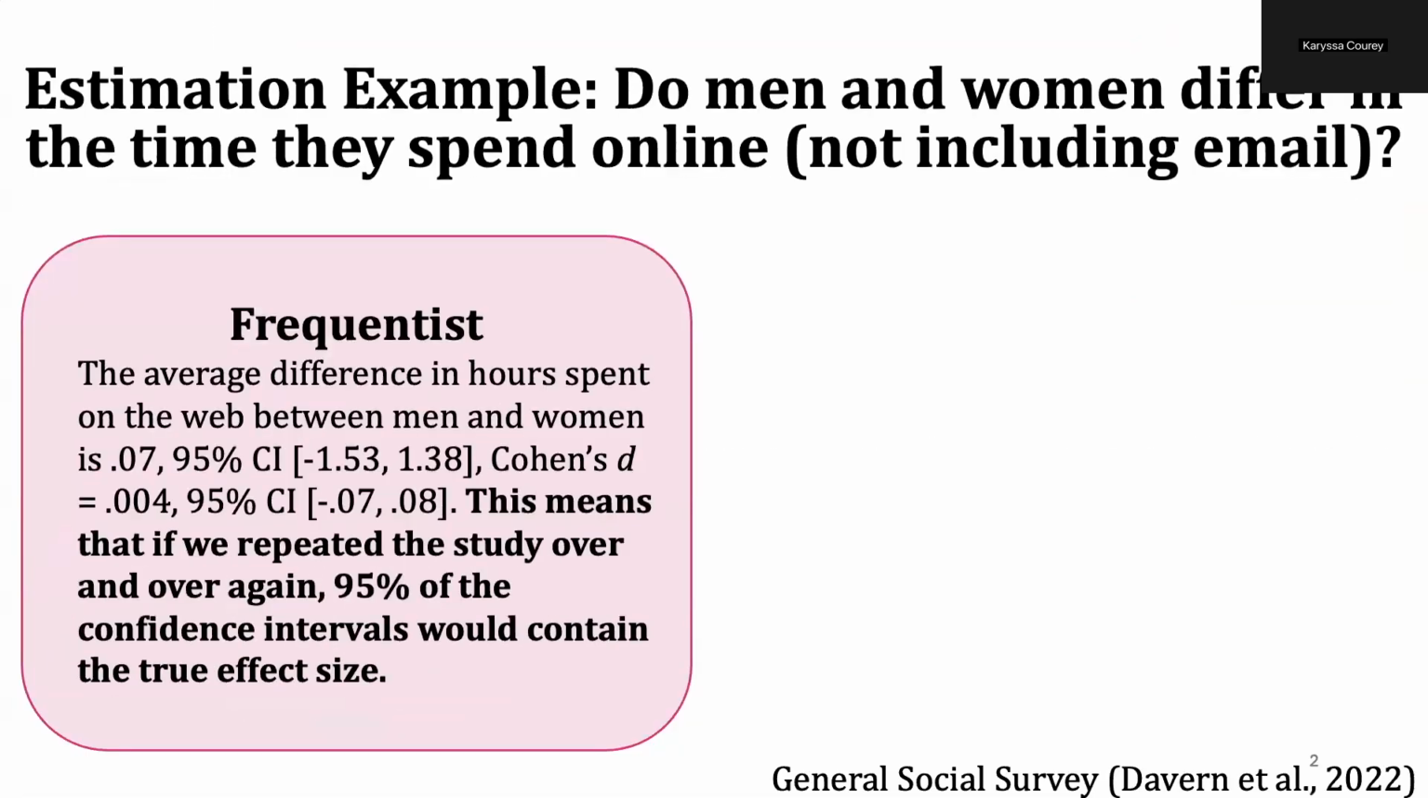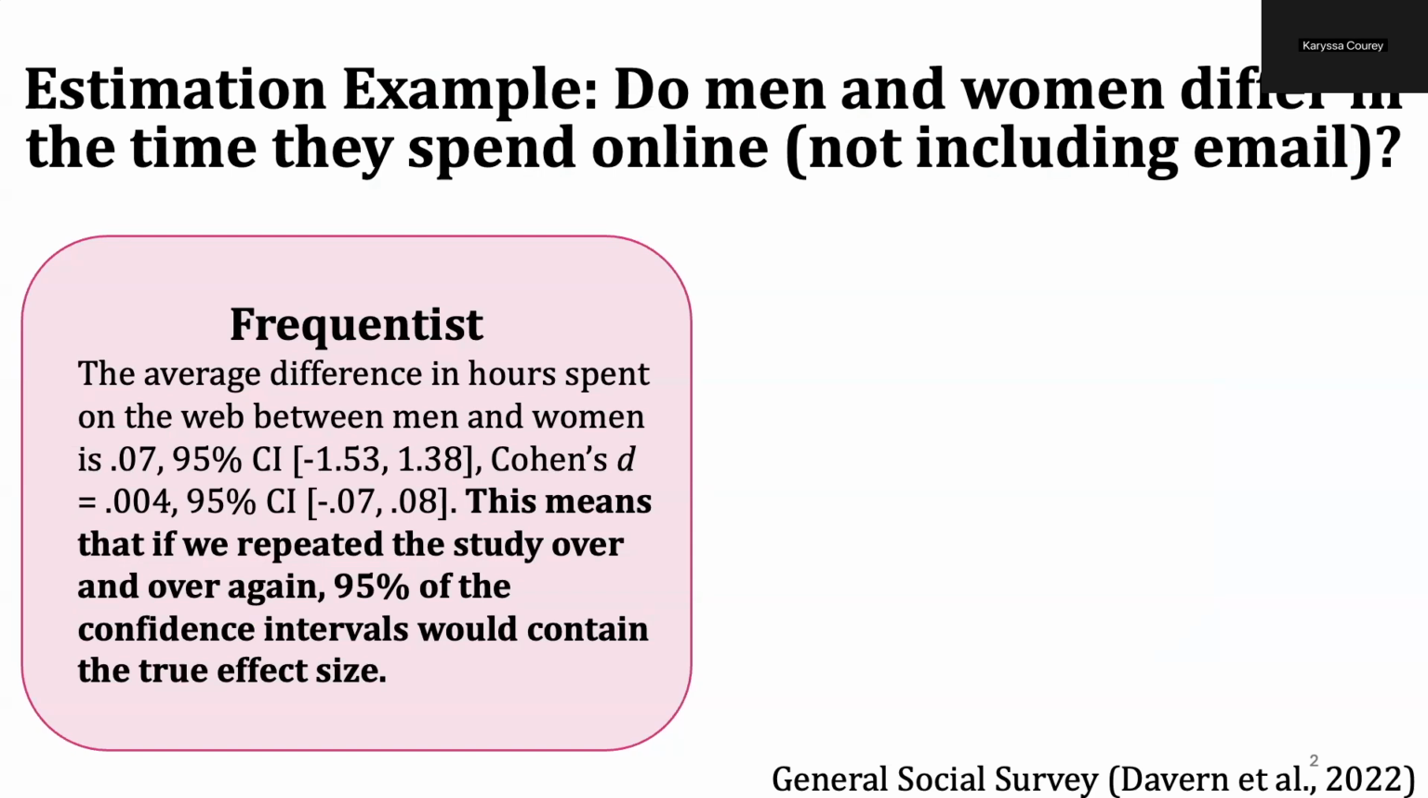So now we could return to our results. If we're considering, do men and women differ in the time they spend online, again, not including email or work online, in the frequentist framework, we would report our results by saying the average difference in hours spent on the web between men and women is 0.07, with a 95% confidence interval from negative 1.53 to 1.38. Our Cohen's d is 0.004, which is meaningless. It's so small. And it has a 95% confidence interval from negative 0.07 to 0.08.